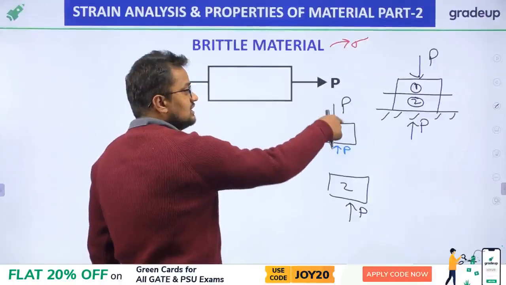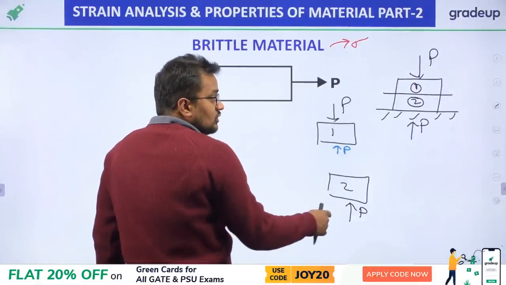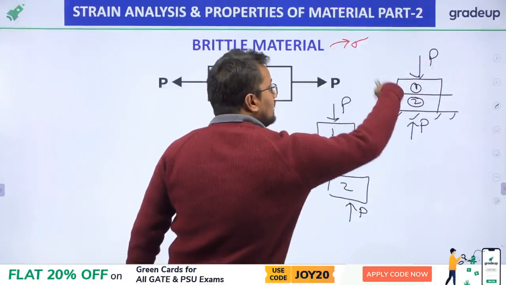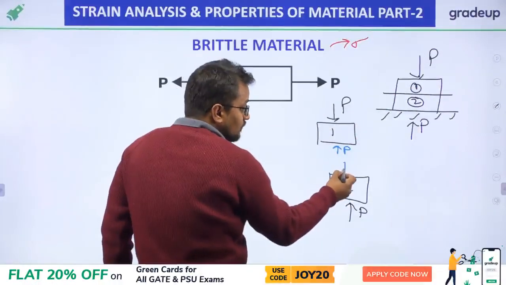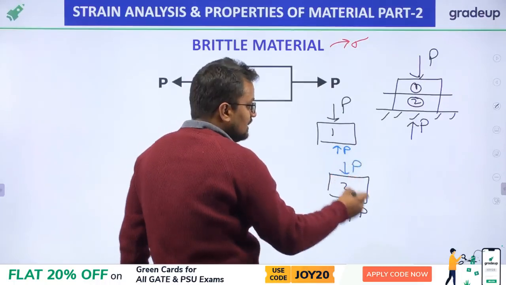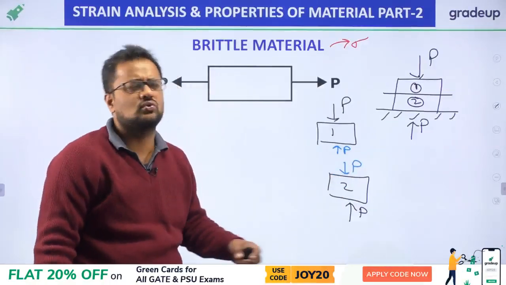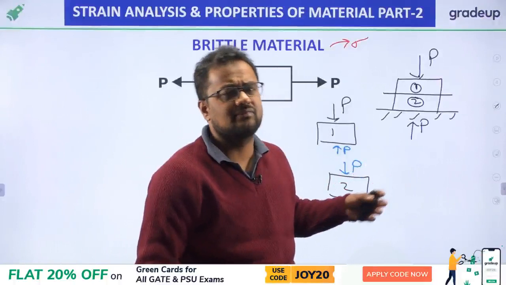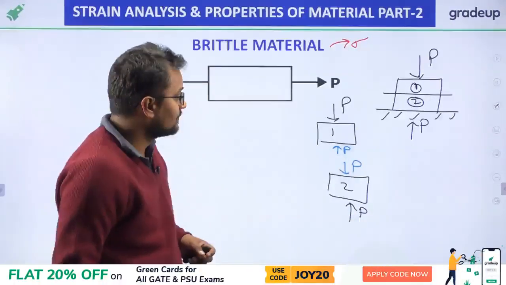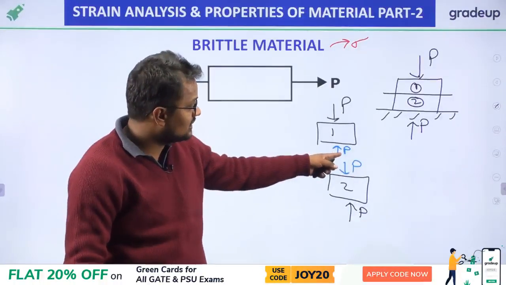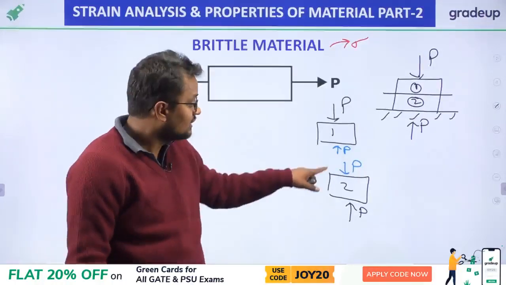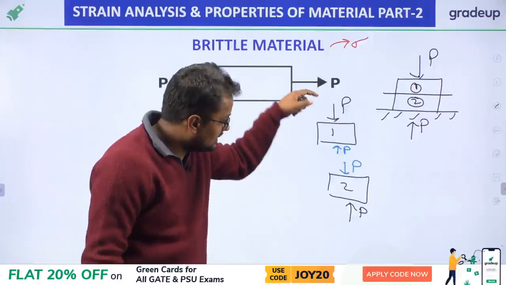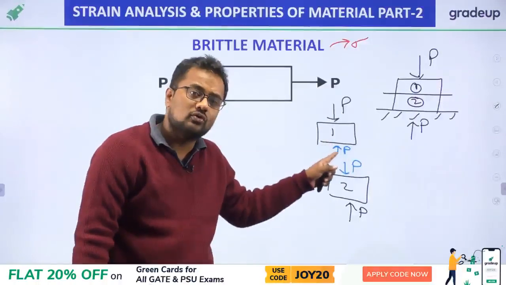Now this body is in equilibrium. Similarly, the whole body is in equilibrium, therefore the small part must be in equilibrium. To make it in equilibrium, the P force will be acting downward. You have seen this many times in my previous sessions also. Stress is the internal force divided by area, and we know the property of internal forces: they are equal in magnitude, this is P, this is P, and opposite in direction.